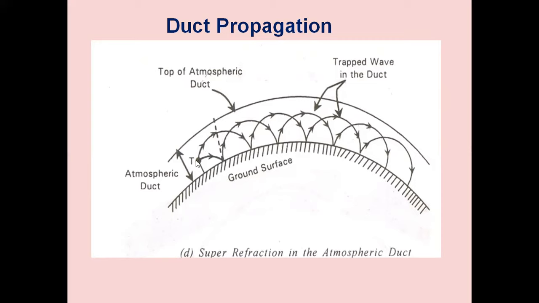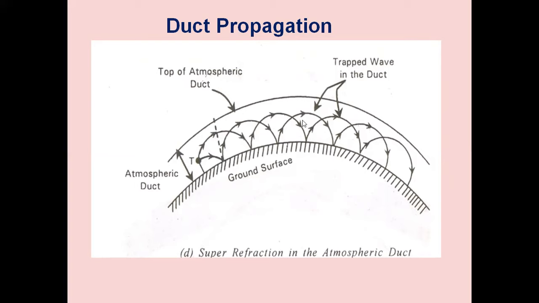So if you provide a transmitter at this point and a receiver at some other point for the purpose of communication, the signal is radiated. Here the waves go to a certain portion of the duct and will be refracted like this, and again refracted within the duct. This is another way of further refracting within the duct.